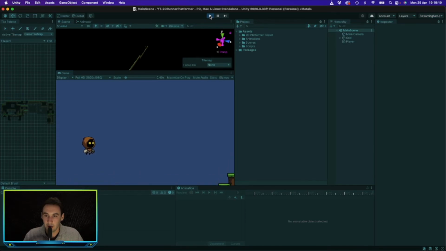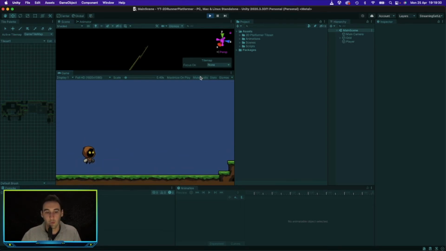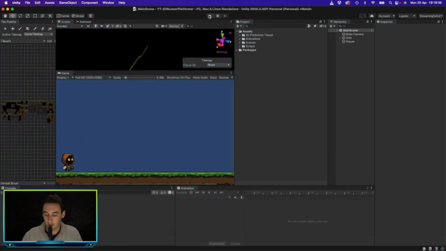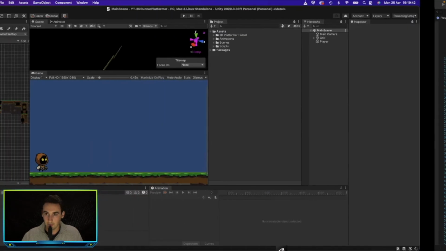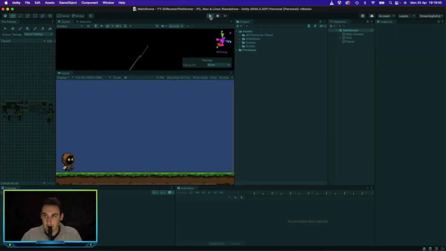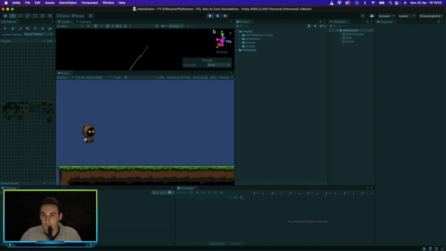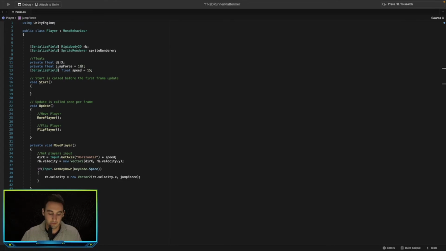But the problem is, if you keep pressing space, you can jump into space. So we need to change this. We need to only allow the player to jump when they are on the ground. First of all, we need to add some more speed to that because that's too slow. So let's make this 15. Let's see, if we play this, what does that look like? Okay, that's a bit too much, so let's go over 10.